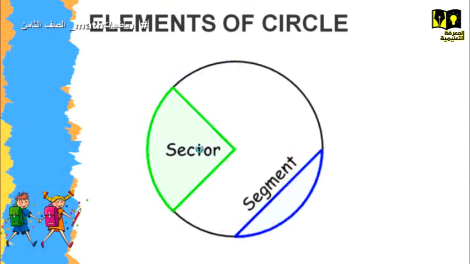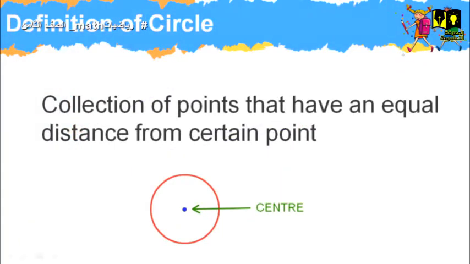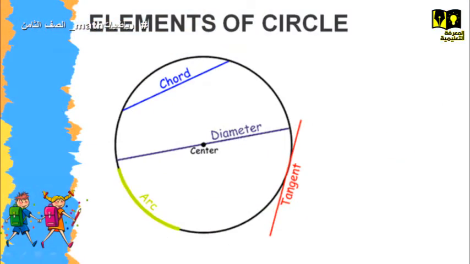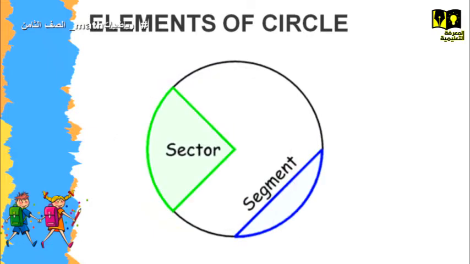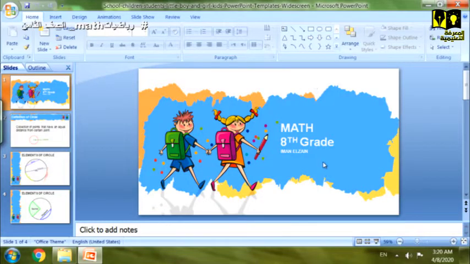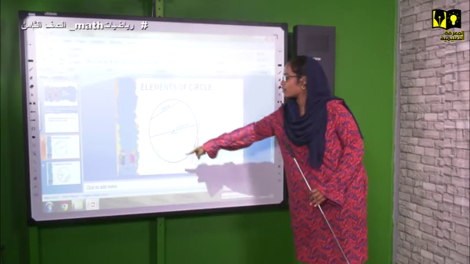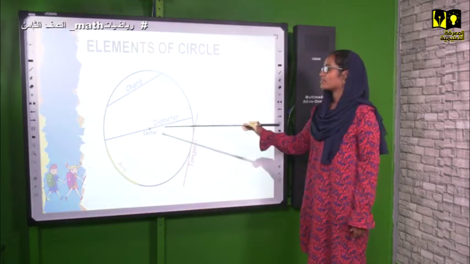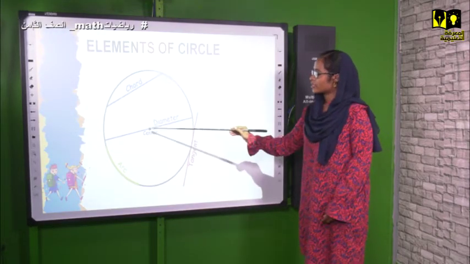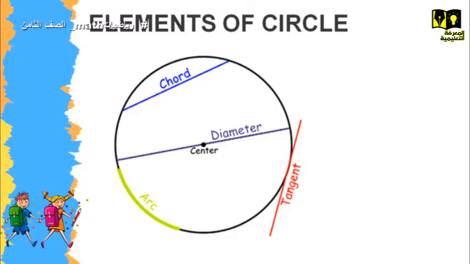So here in the other part, we are going to see the elements of a circle, or as known, a part of the circle. So here, as you saw, here we have a center, and the black one is the circumference of the circle. So from the center to the circumference of the circle, we have what? We have a radius. And here from a center to other circumference, it is what? It is other radius. Two radius give you what?